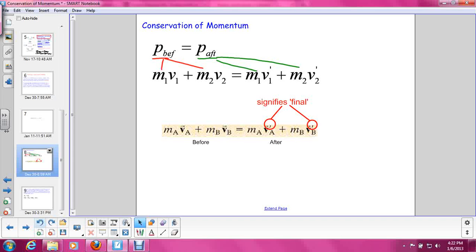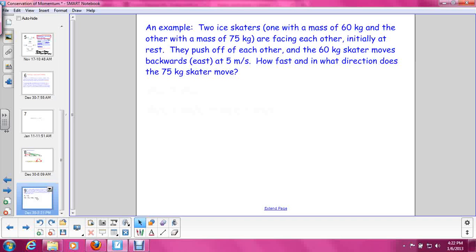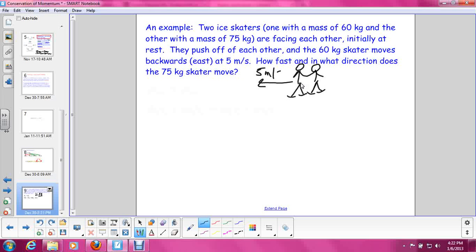So let's try and apply this to a problem. There are 2 ice skaters, one with a mass of 60 kilograms and the other with a mass of 75 kilograms, and they are facing each other initially at rest. So we have an ice skater here and an ice skater here, and they are facing each other at rest. I'll give them some ice skates. They kind of look like skis. So they push off each other, and the 60-kilogram skater moves backwards at 5 meters per second. How fast and in what direction does the 75-kilogram skater move?